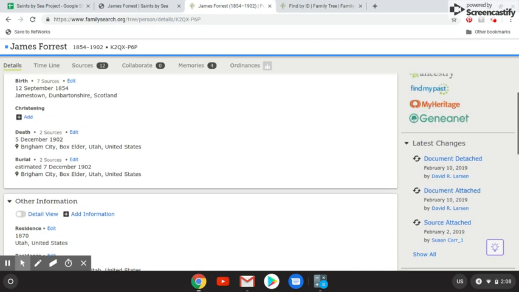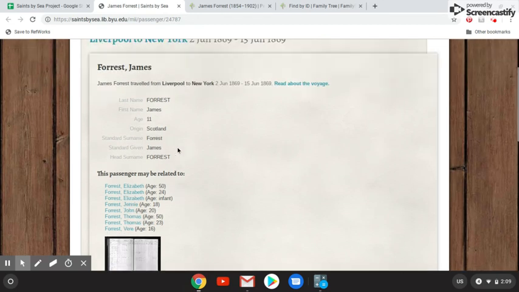The gap that I've been giving myself to say the birth year was maybe not as accurate is if it was 4 years or more off, where they determined birth year based off of the age listed on the passenger list.